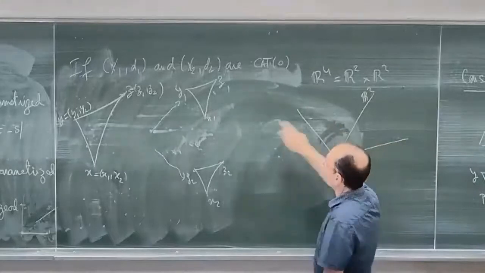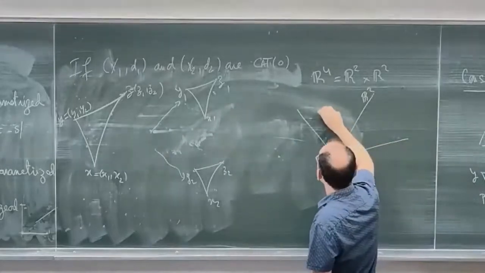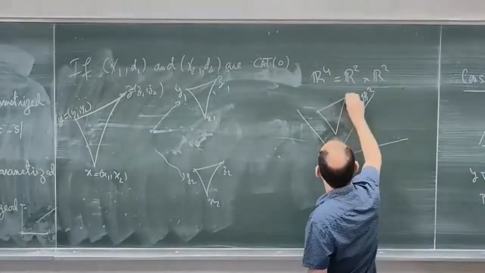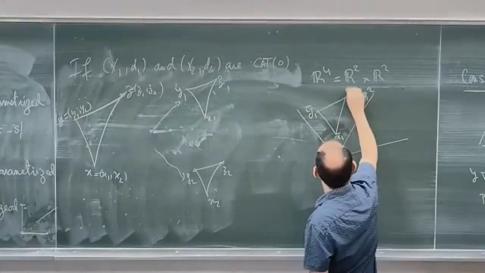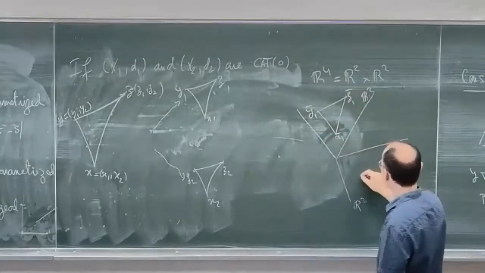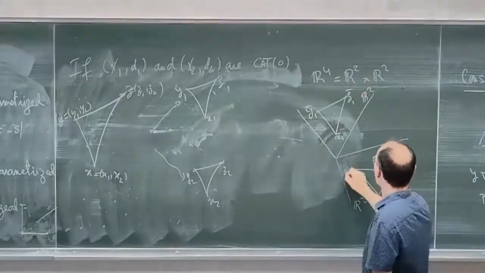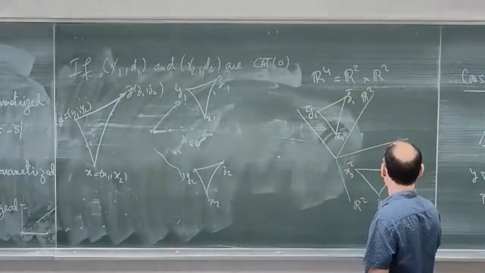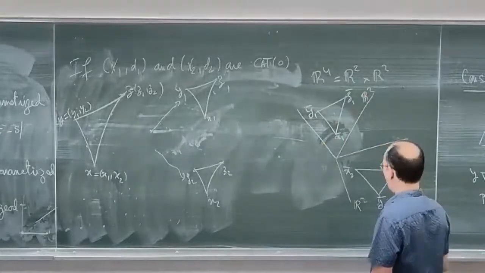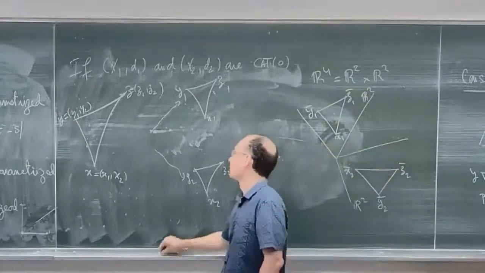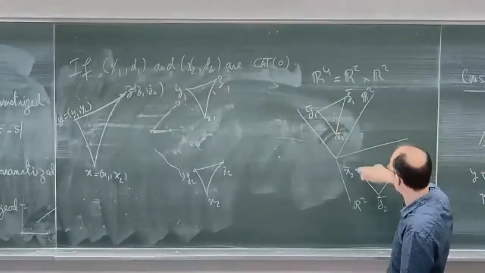In this R2, I have a comparison triangle for X1, Y1, Z1: X1 bar, Y1 bar, and Z1 bar. And in this one, I have a comparison triangle with X2 bar, Y2 bar, and Z2 bar. And then in R4, I can take just the product of this triangle with this triangle.